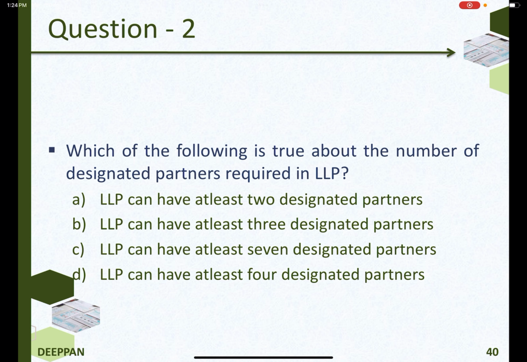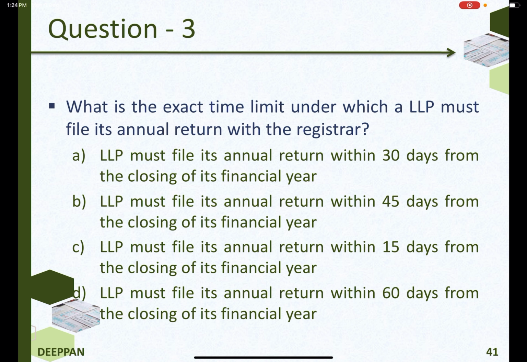Which of the following is true about the number of designated partners required in LLP? LLP can have at least 2 designated partners. What is the exact time limit under which a LLP must file its annual return with the registrar? LLP must file its annual return within 30 days from the closing of its financial year.